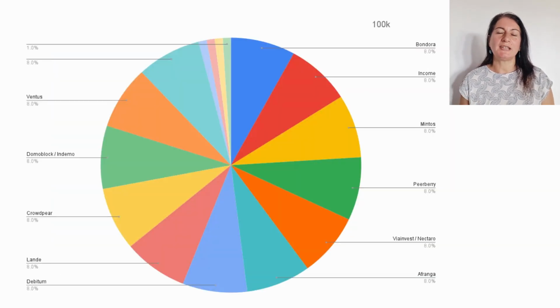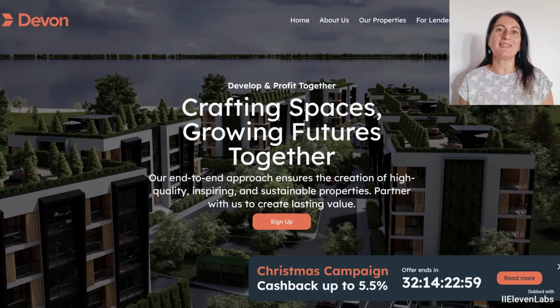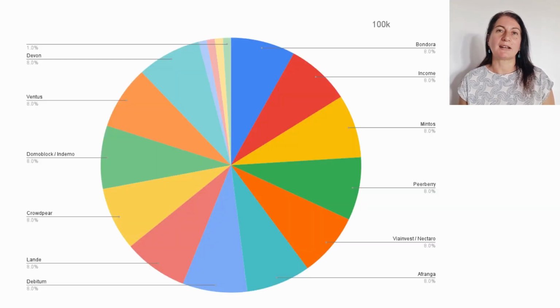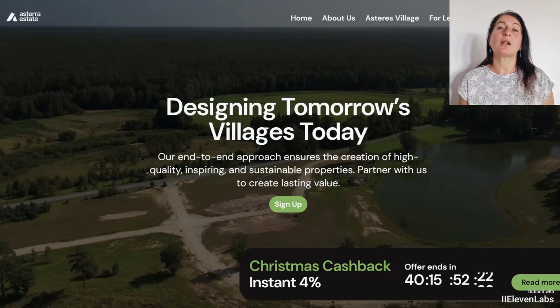And I would also incorporate Devon. Devon also offers us high returns and is a real estate investment, something that, until now, my portfolio, as I was explaining to you, had few real estate investment platforms, so I would include this one that also offers me high returns, around 14–15%. It could also include Astera, which is also a real estate investment platform in the Baltic, but this is a platform or real estate project that is a bit different because here we are investing in the same real estate project also, as I mentioned, in the Baltic.